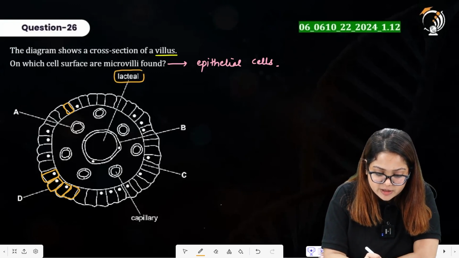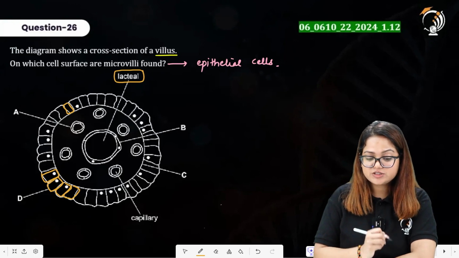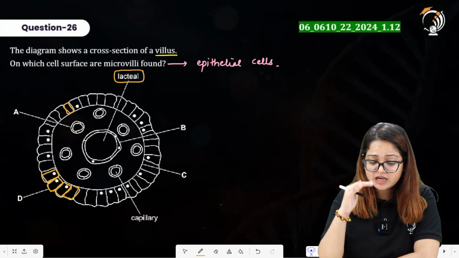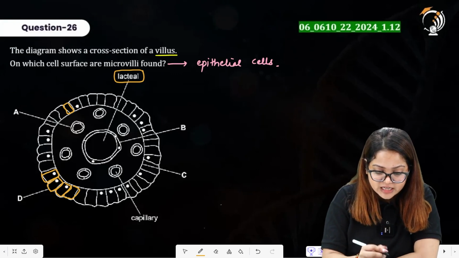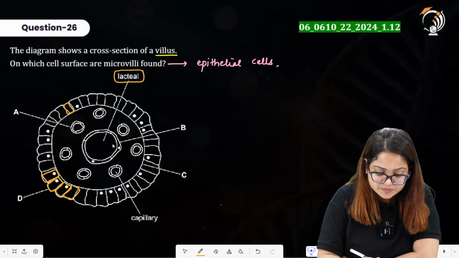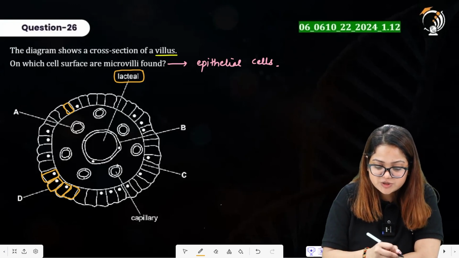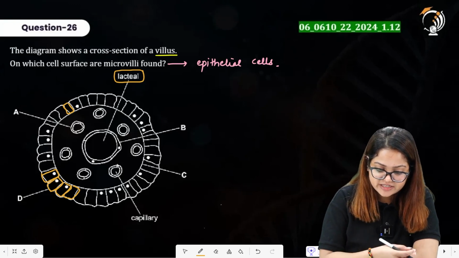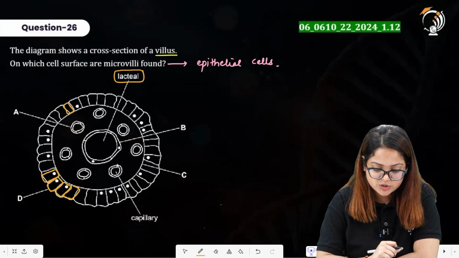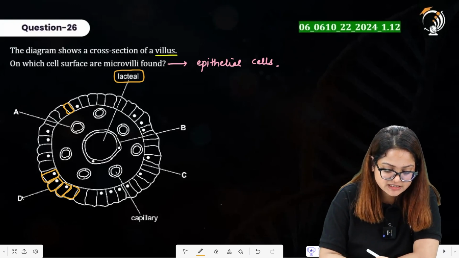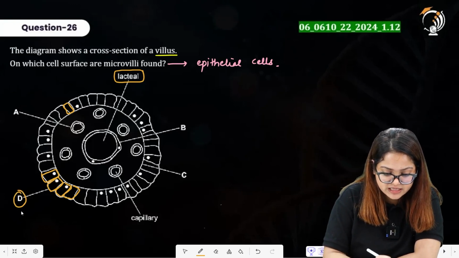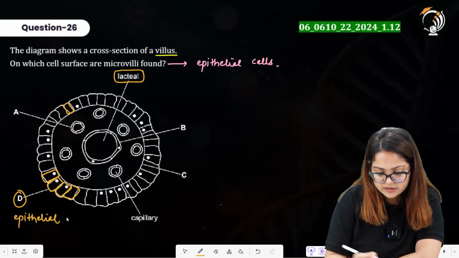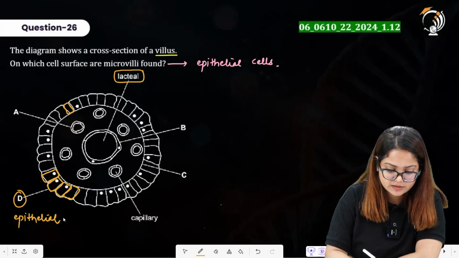As it is already represented that the middle region is the lacteal, so this must be a transverse section, that is, the transverse cut section of the villi. So this is the lacteal. The surrounding regions must have capillaries and blood vessels, in which arteries can be there, veins can be there. Alright, so clearly you can say option D is the right answer. Why? Because these are representing epithelial cells.